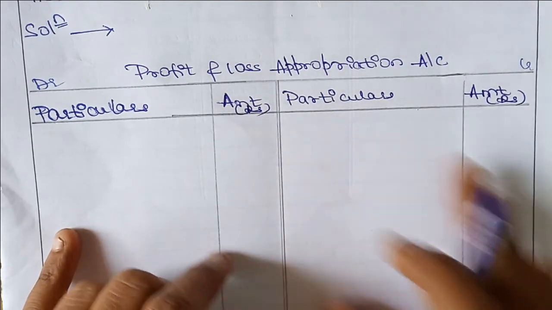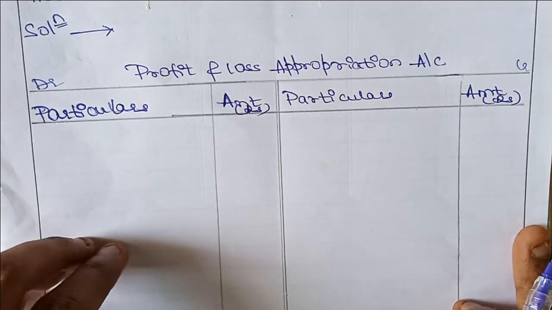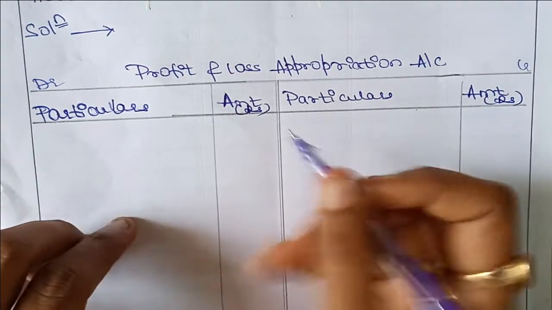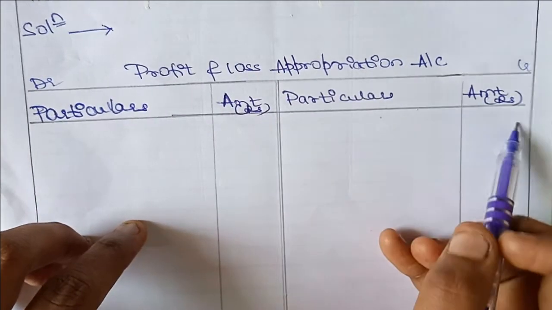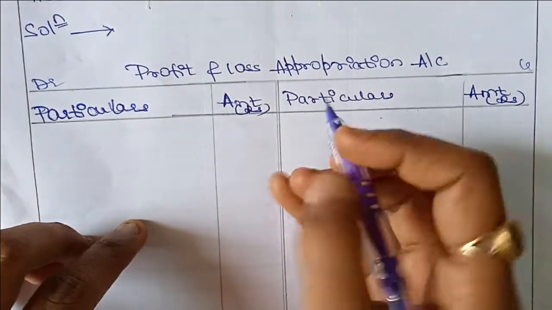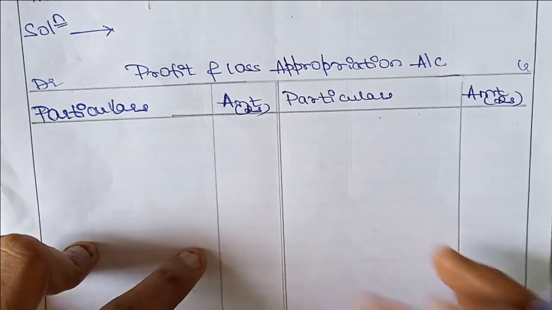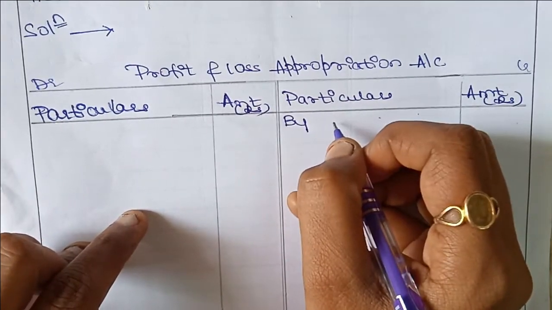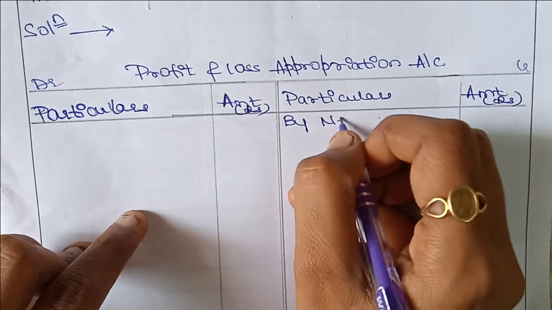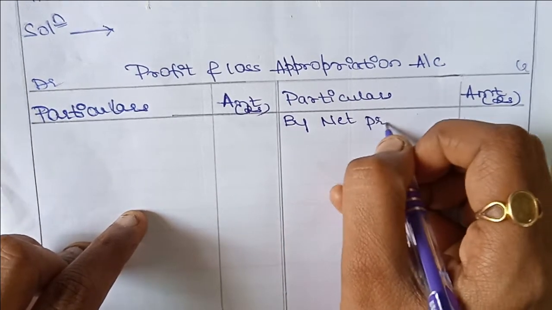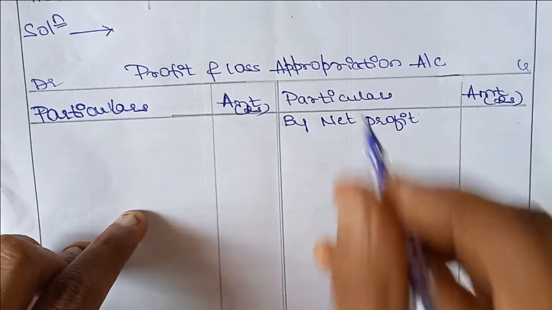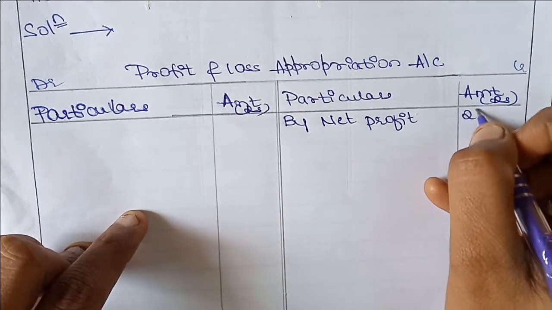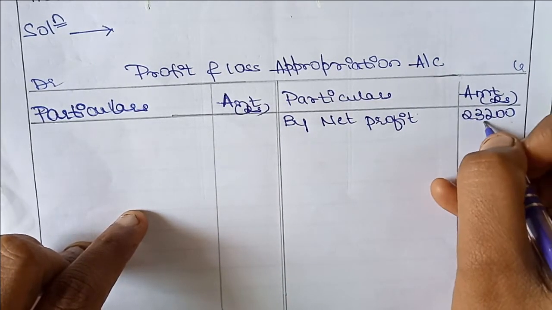Already we have made a table here: profit and loss appropriation account, particulars, amount, debit and credit. In this account, we'll start with the net profit. So we have a net profit, by net profit, 23,200.